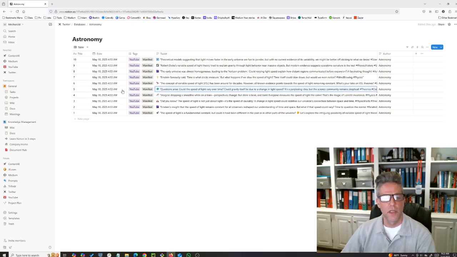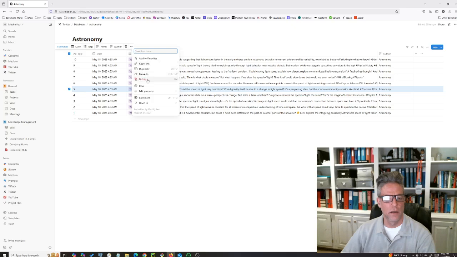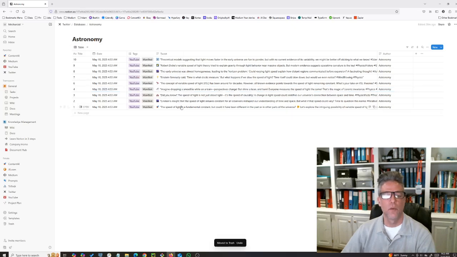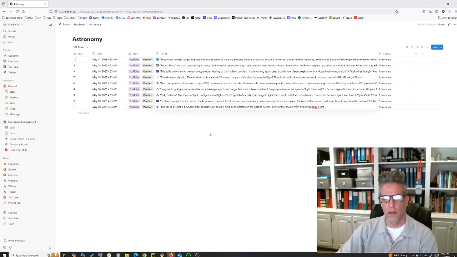What I want is I'm just going to delete this one, right? Notion's a little bit peculiar. I can click on here, selected, and then I believe I can just go delete. I can get rid of the ones I like. I can also just tweak this. The speed of light is a fundamental constant, but could it have been different in the past? Let's explore. I'm not planning to explore this. So I'm just going to delete that, right? There we go. The speed of light is a fundamental constant, but could it have been different in the past?